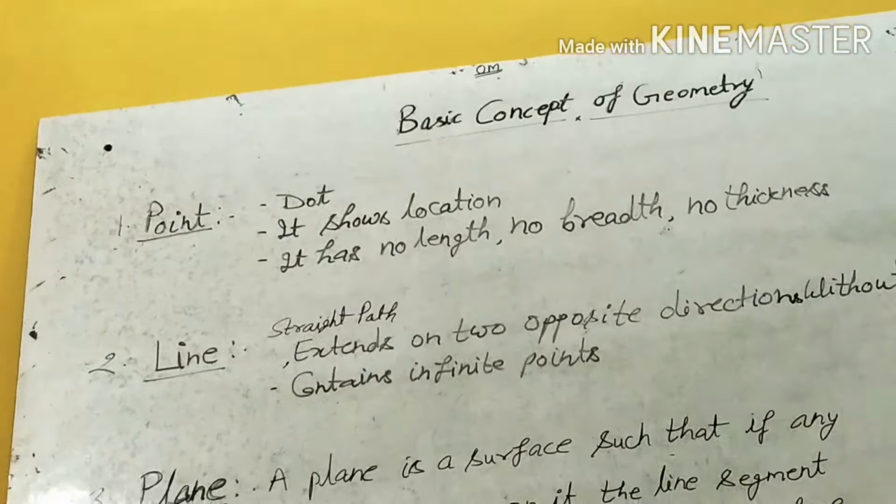Line AB, you will mark, can be extended in both the directions without end. It contains infinite points, or in short it can be written by L. You can say line L also. AB, that is a line segment, we extend in both the directions up to infinity, so that will be line AB, or in short you can say line L also.